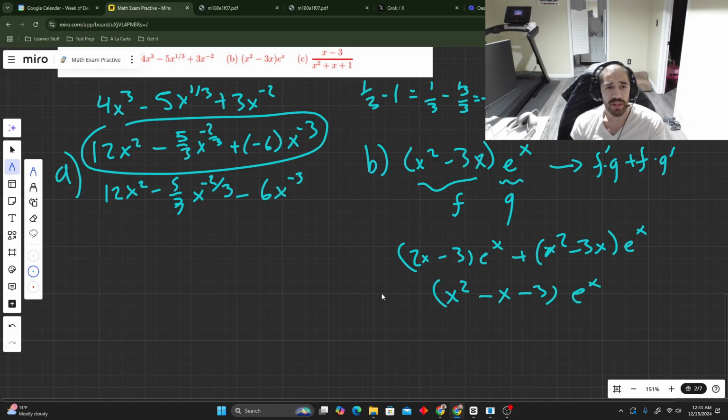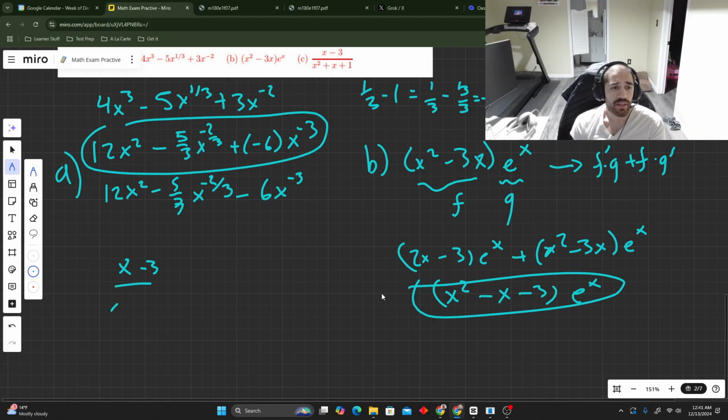I didn't show my work. Yeah, I'll leave that as an exercise. You can do it yourself, right? That's your answer though. Then the next one, x minus 3, x squared plus x plus 1.